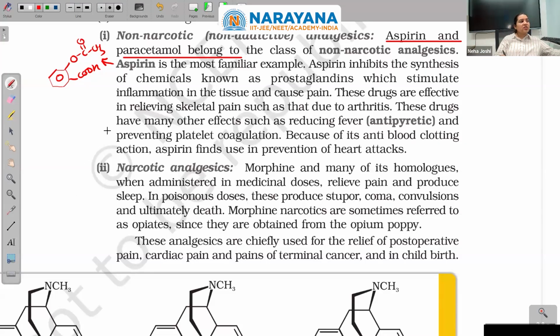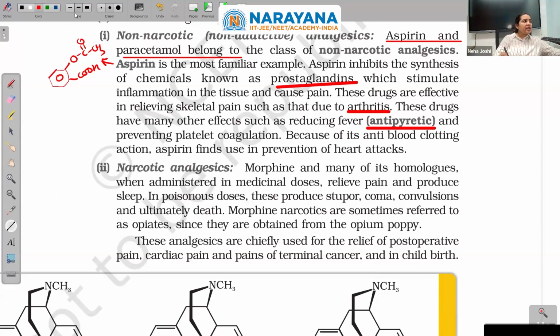Aspirin inhibits the synthesis of chemicals known as prostaglandins, which stimulate inflammation in the tissue and cause pain. These drugs are effective in relieving skeletal pain, such as that due to arthritis, very severe pain. These drugs have many other effects, such as reducing fever, antipyretic. Pyre means fire, high temperature. They also prevent platelet coagulation.